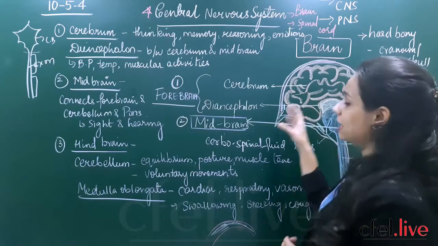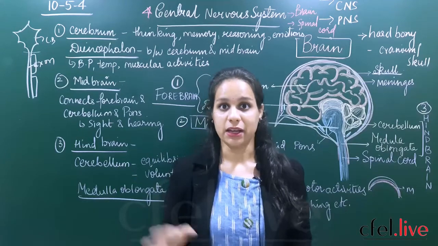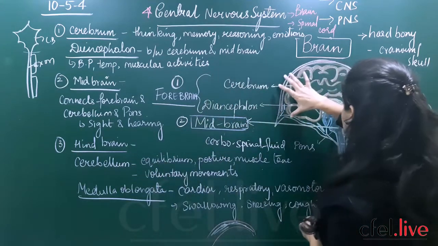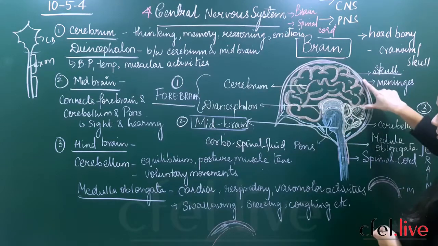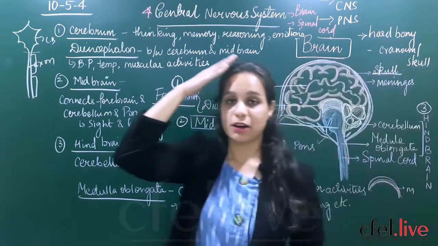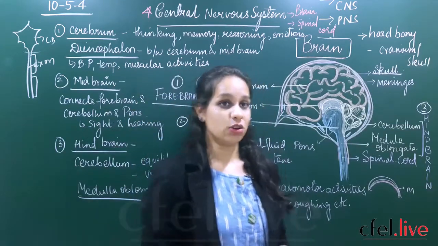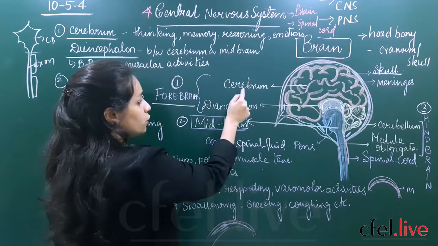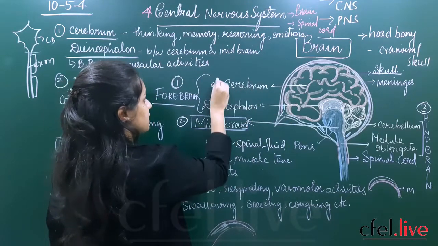So the forebrain is the first part and makes up the largest part of the brain. From here, if you can see, this orange colored structure till here is called the forebrain. The first part of your brain, which is present towards the anterior side, is called your forebrain. Your forebrain is made up of the first important part called the cerebrum.